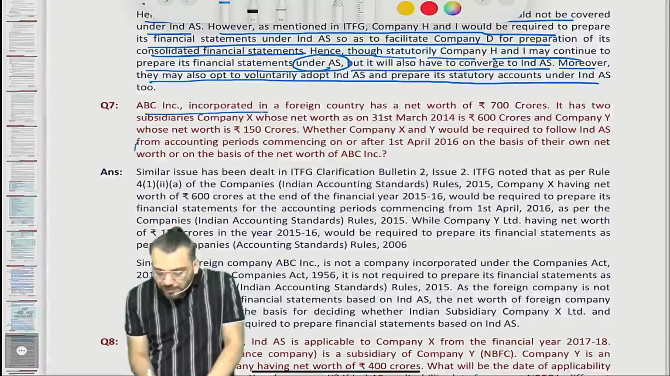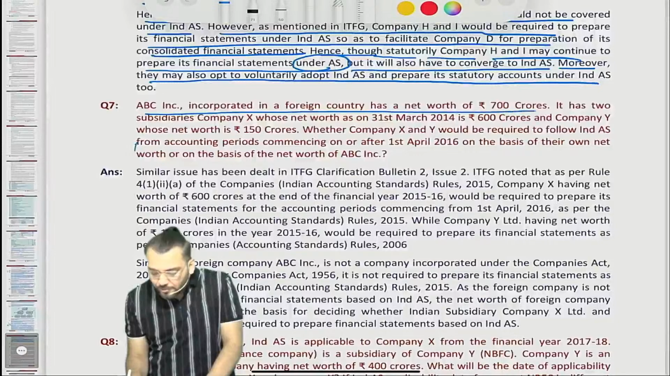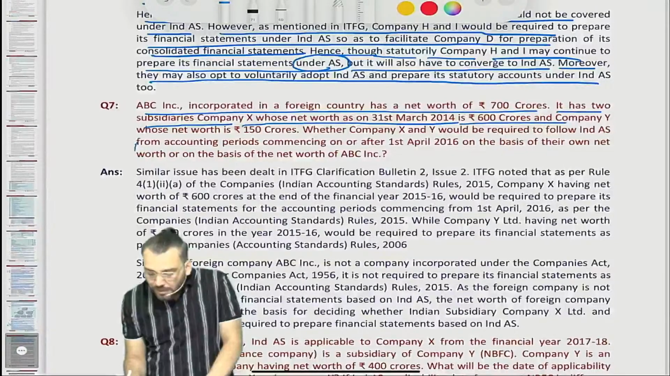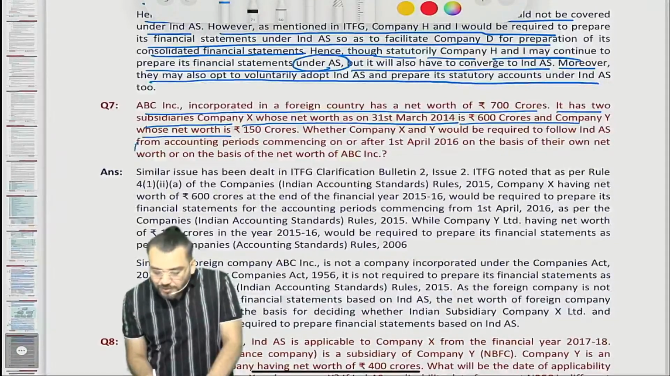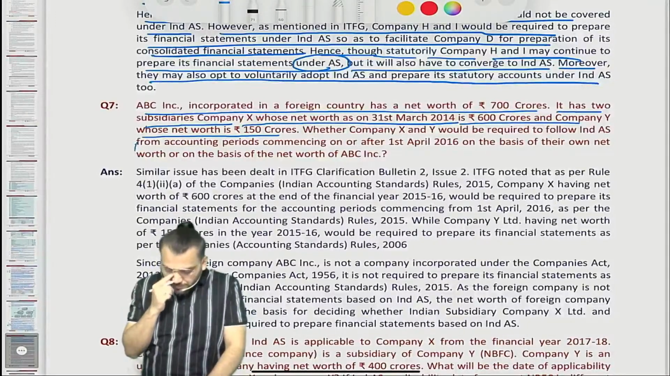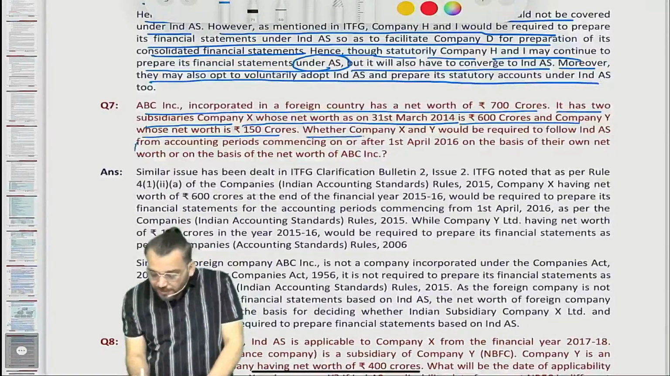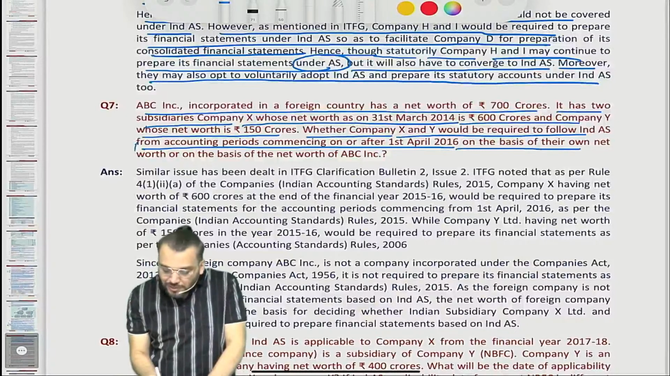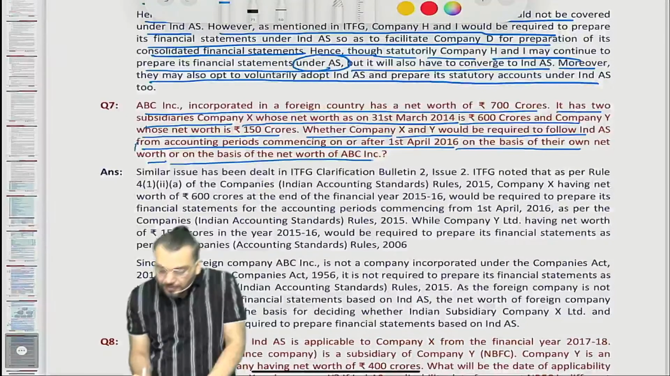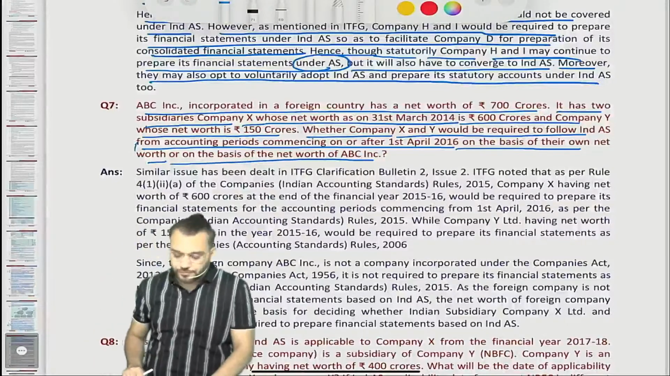ABC Limited is incorporated in a foreign country and has a net worth of 700 crore. It has two subsidiaries, Company X, whose net worth as on 31st March 2014 is 600 crore, and Company Y, whose net worth is 150 crore. Correct. Whether company X and Y would be required to follow Ind AS from the accounting period commencing on or after 1st April 2016, on the basis of their own net worth or on the basis of the net worth of ABC Incorporation. Have you understood the question?